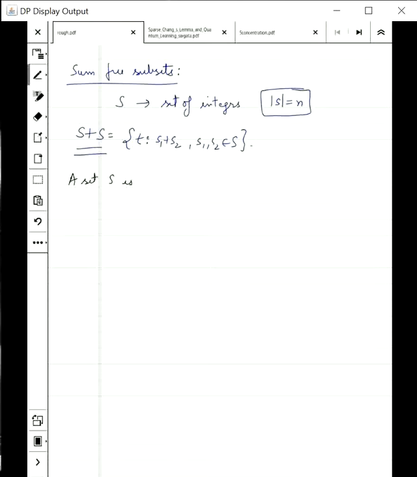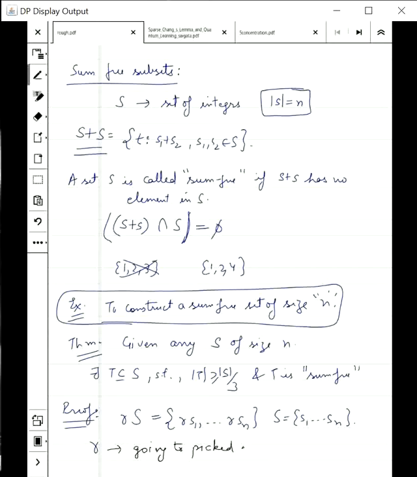First, consider this set. Again, naturally, it should be this set if S was S1 to Sn. So we're just multiplying every element of S with R. And R is going to be picked randomly. Why are we defining RS? You might want to see that if S is sum free, then RS is also sum free. RS will move it to a nicer domain where we can talk about sum freeness easily.